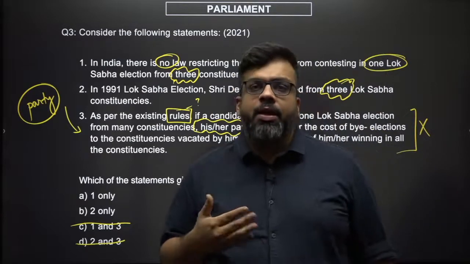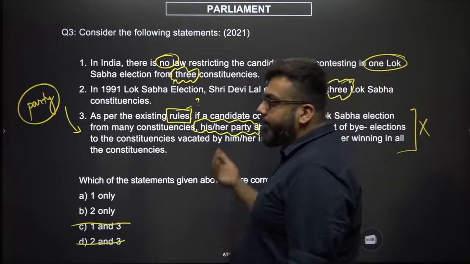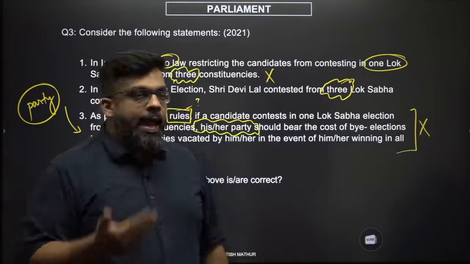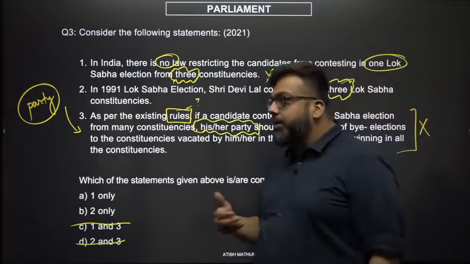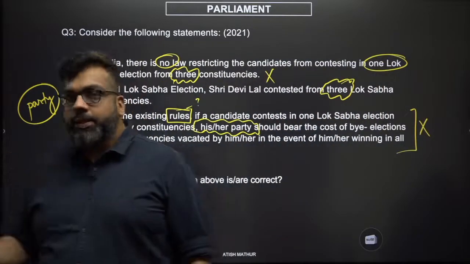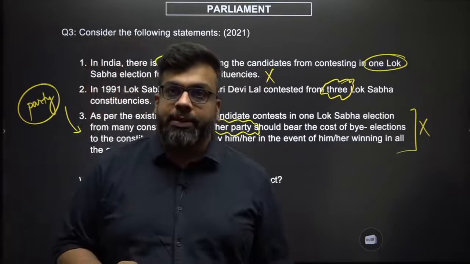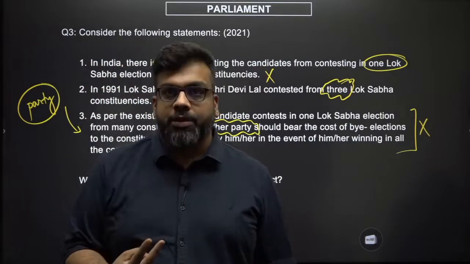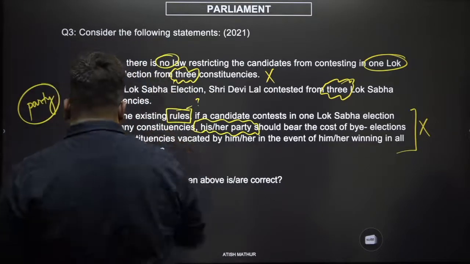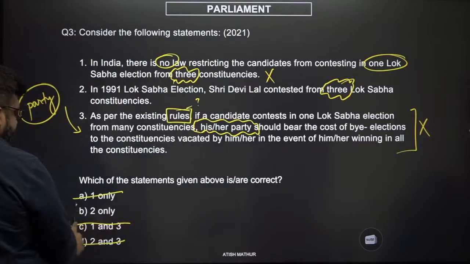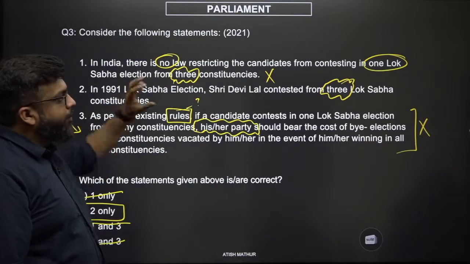That is something you are not supposed to remember. But what you definitely know is that the Prime Minister of the country had contested from 2 constituencies, right? And of course, a major leader from the opposition party of the country had also contested from 2 constituencies, which means there is a limit of 2 constituencies, and that could be safely assumed. So that is wrong.